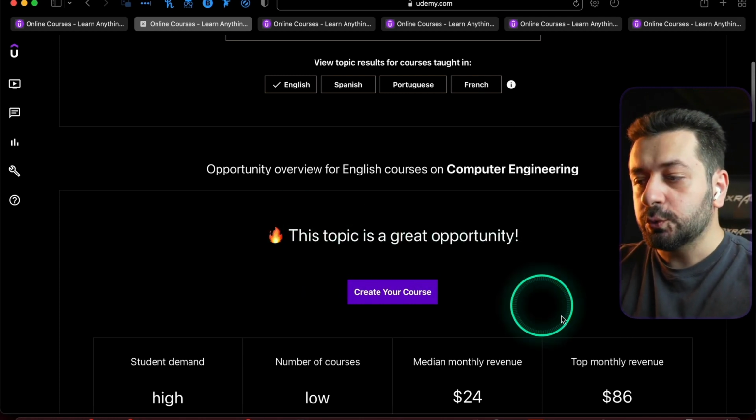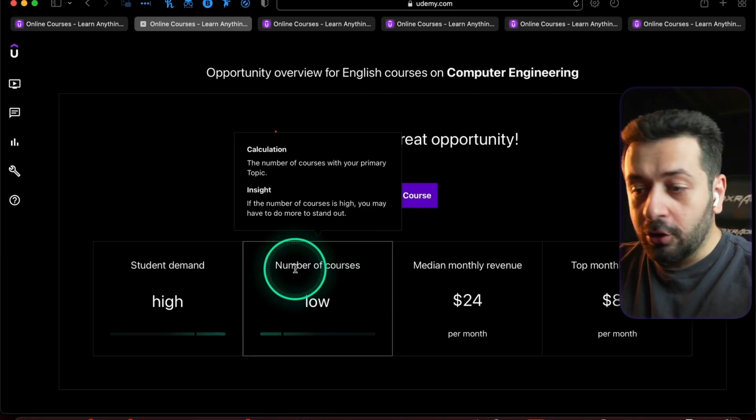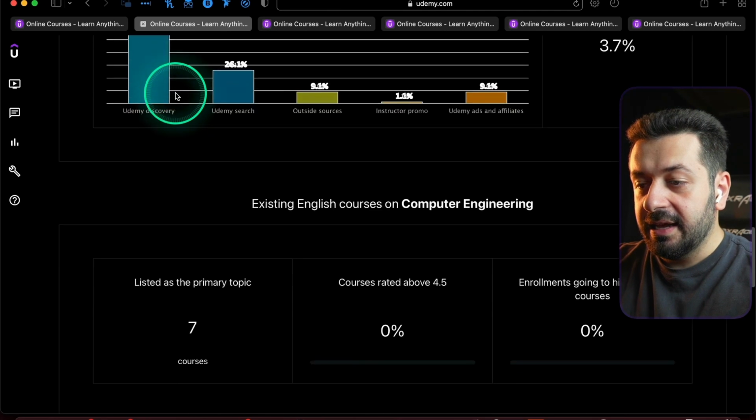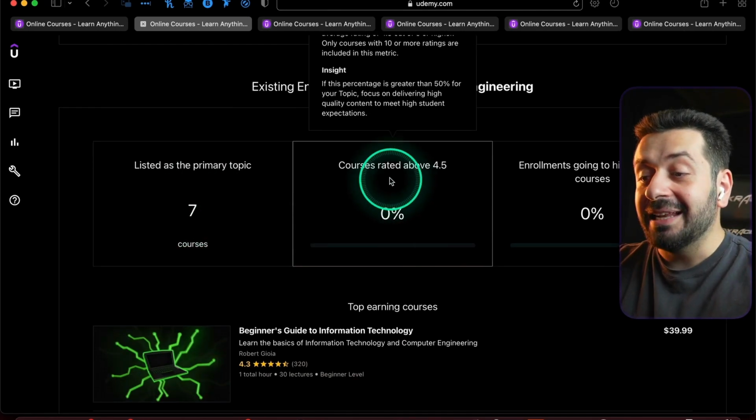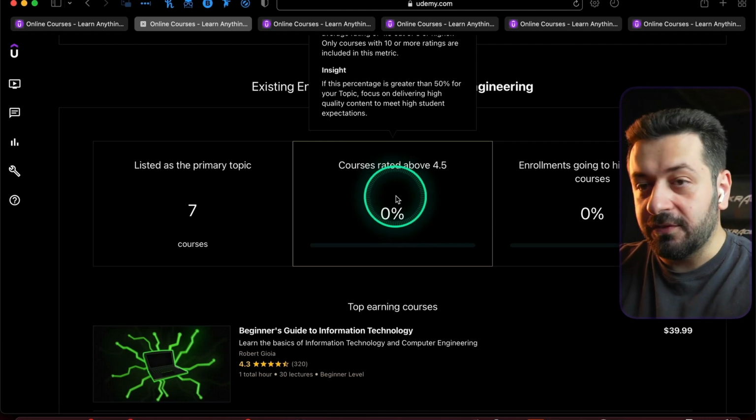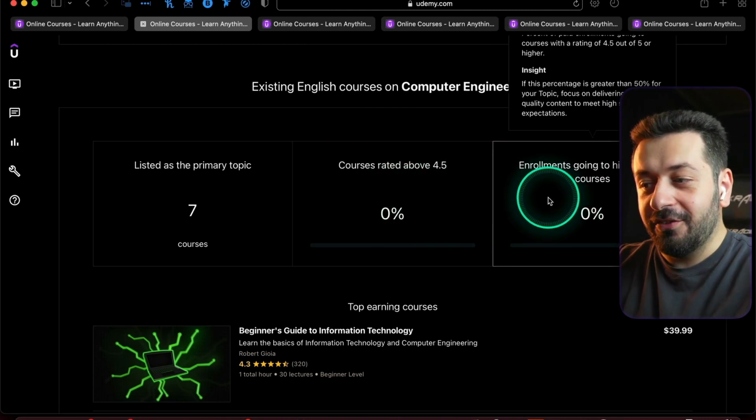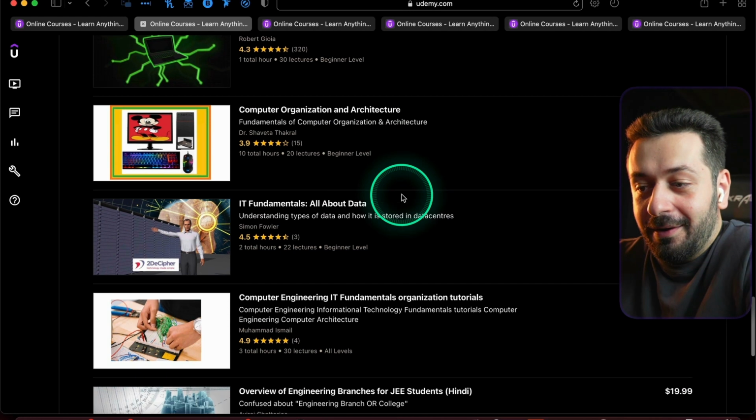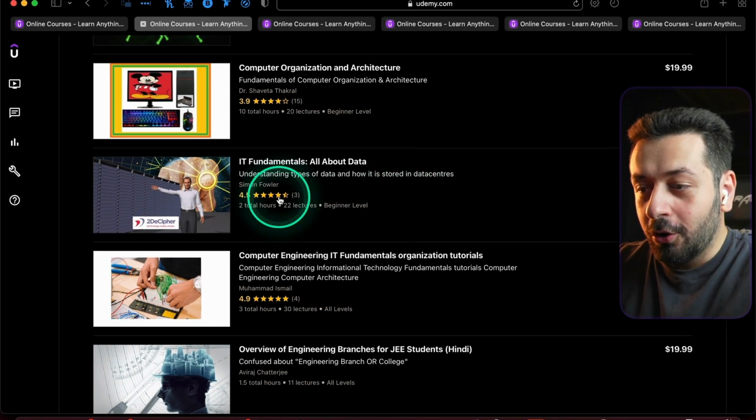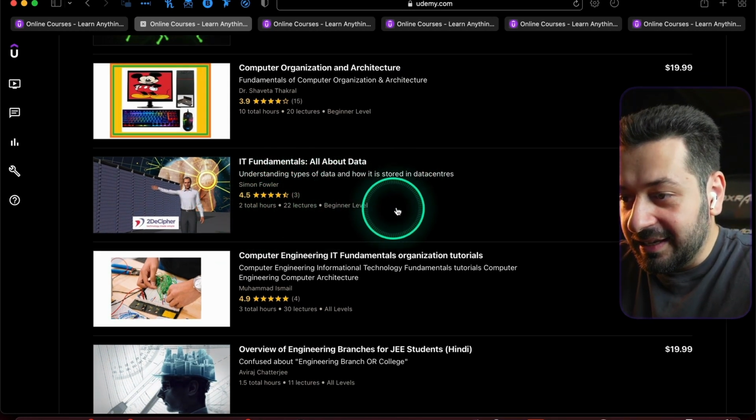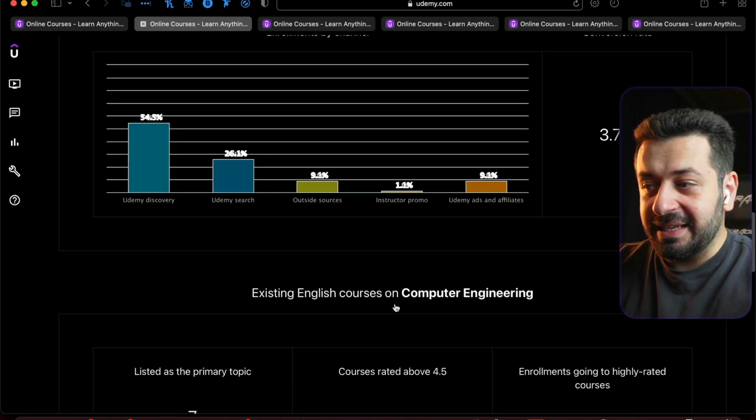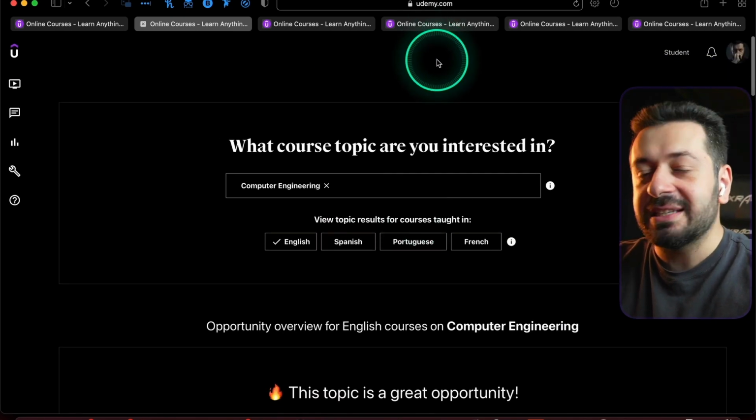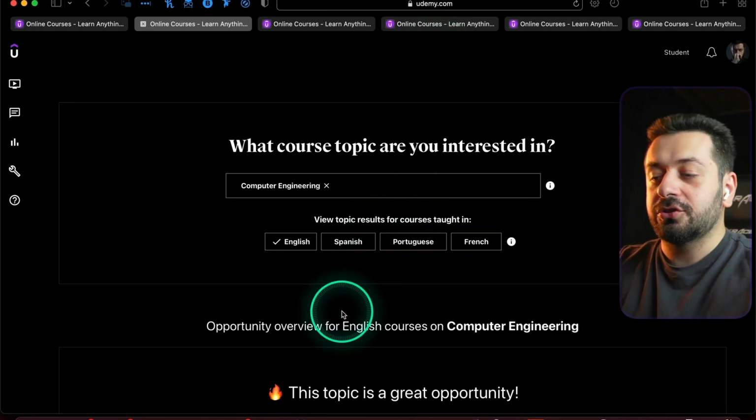This topic is a great opportunity, meaning that there are a low number of courses and high student demand. As you go down, there are only 7 courses about computer engineering, and none of the courses are rated above 4.5, so there are no great courses. Only one course is 4.5, and it only has like 3 ratings. So basically this topic is an amazing opportunity. This is the thing that you need to be looking for in order to create an amazing course.